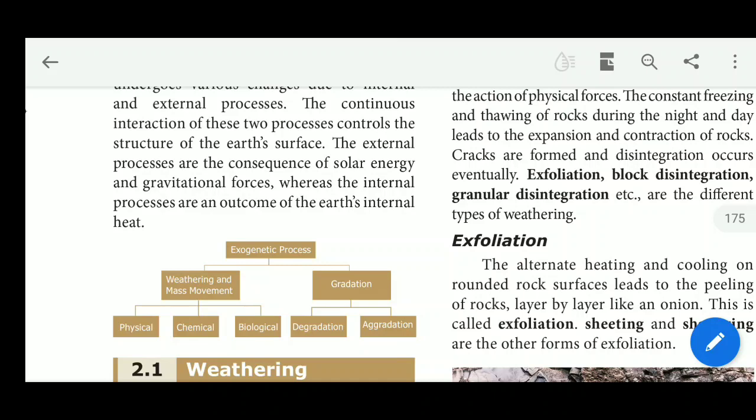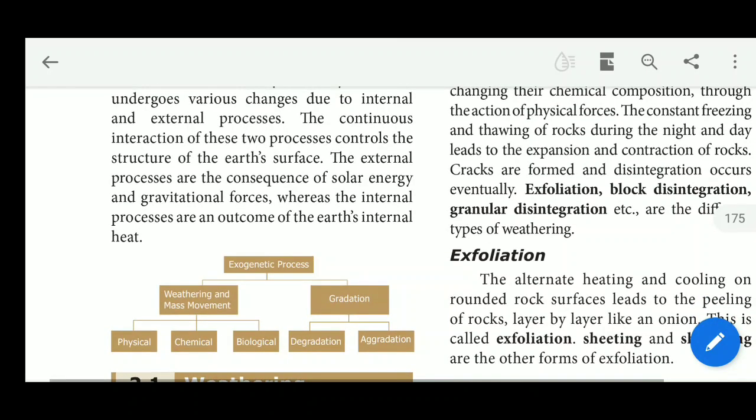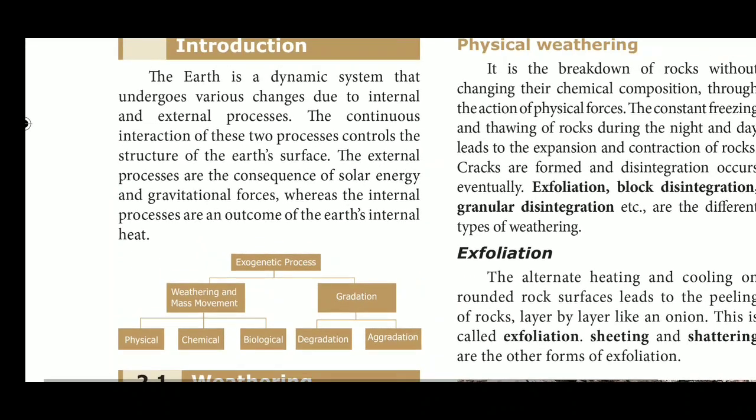In the exogenetic processes, first we are going to discuss weathering. So, what is weathering? Before going to weathering, first we are going to discuss the two processes. The continuous interaction of these two processes controls the structure of the earth's surface. That means the internal and external processes, the endogenetic processes and exogenetic processes. These internal and external processes control the structure of the earth's surface.